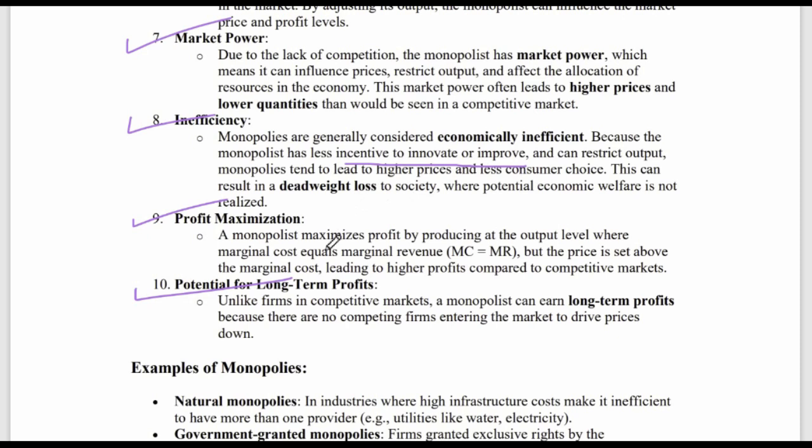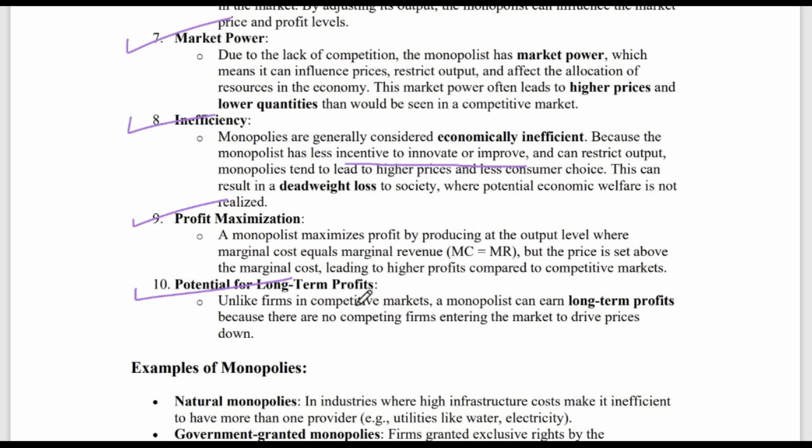Profit maximization. A monopolist maximizes profit by producing at an output level where marginal cost equals marginal revenue, that is, MC equals MR. But the price is set above the marginal cost, leading to higher profits compared to competitive markets.